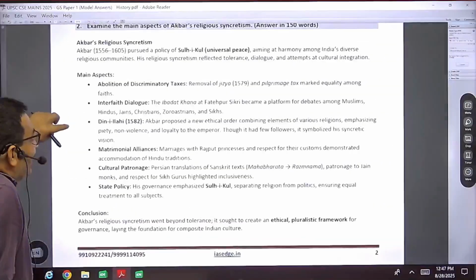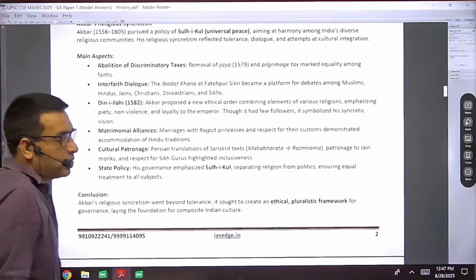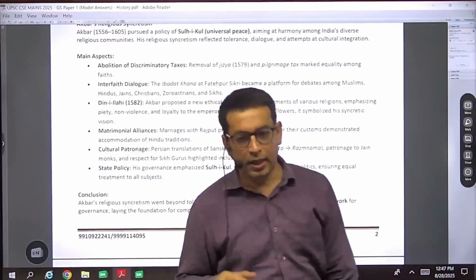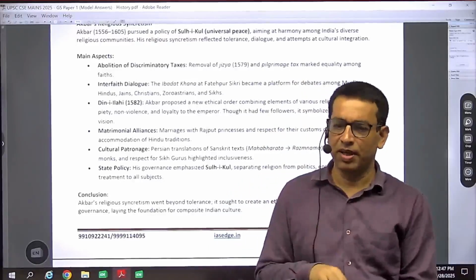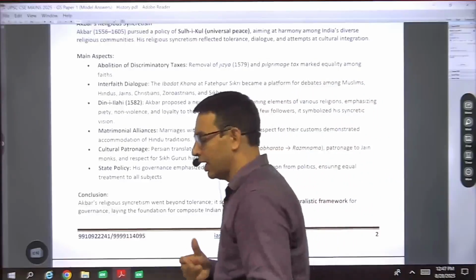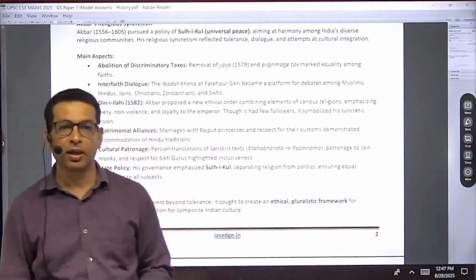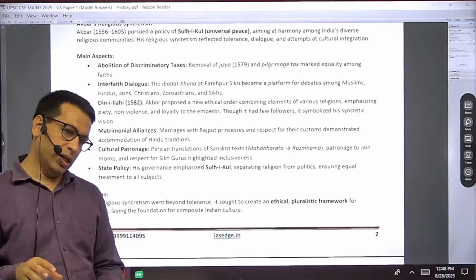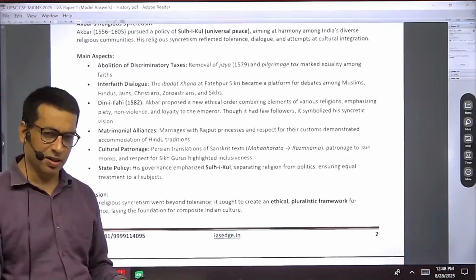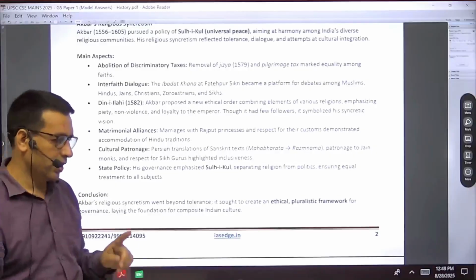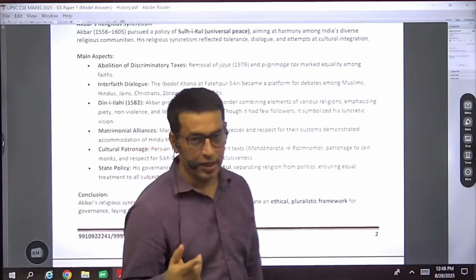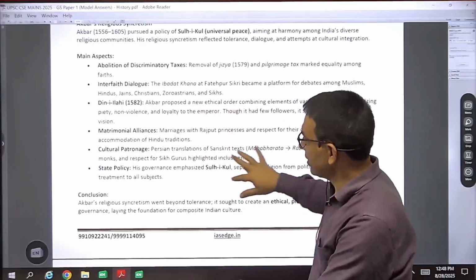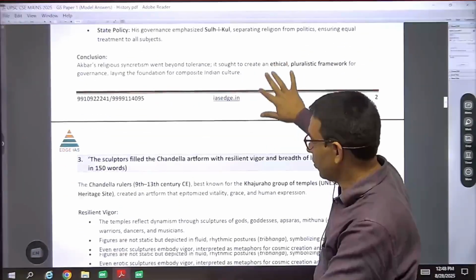And then finally, state policy. It means that Akbar never tried to impose the Shariat, or to make the state an Islamic state. Though his personal religion was Islam, he knew that in a country like India, Islam is not going to be established as the religion of the state. That's why there is always a difference between the religion of the state and the religion of the ruler in India, and this was followed by Akbar. So these dimensions are to be written in this question.